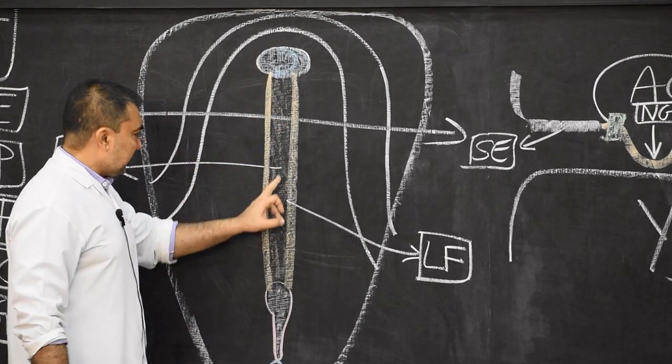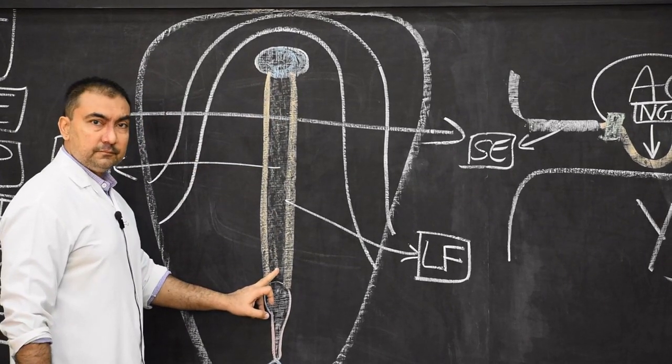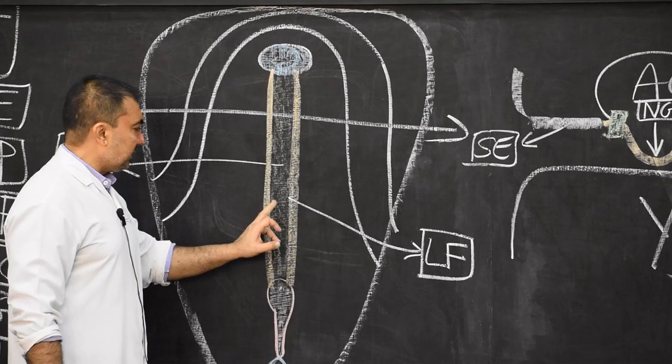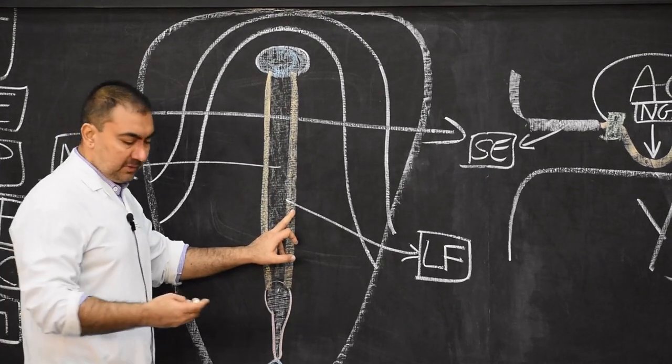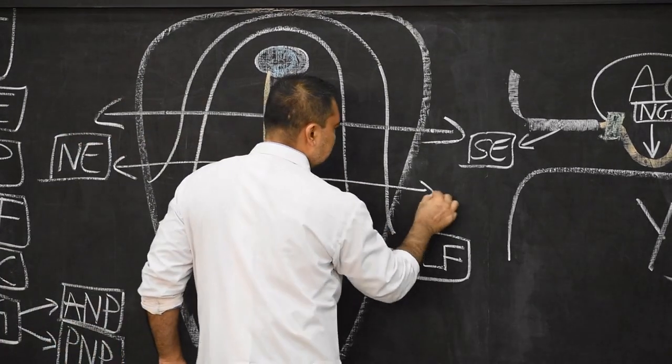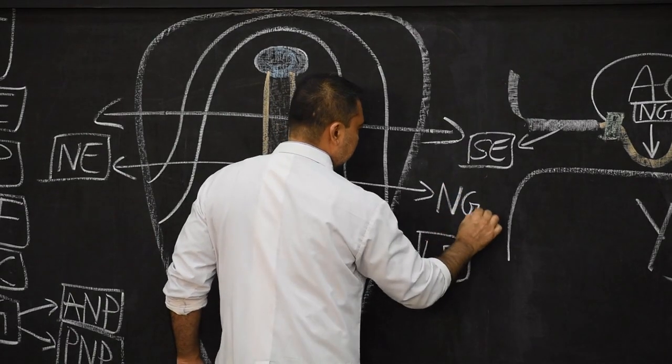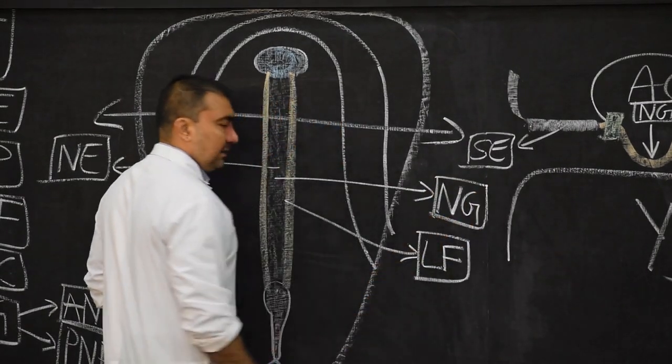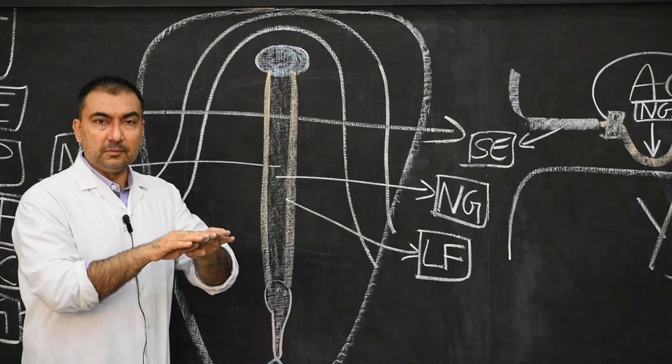central portion is the neural groove and these two are the neural folds. So therefore, here I mention this as neural groove in the central portion, and now this neural groove has to close down dorsally.